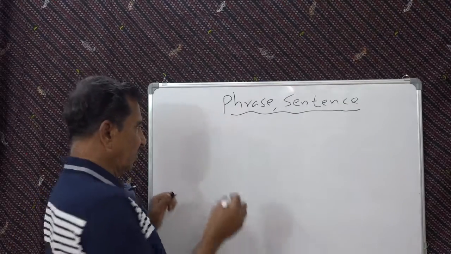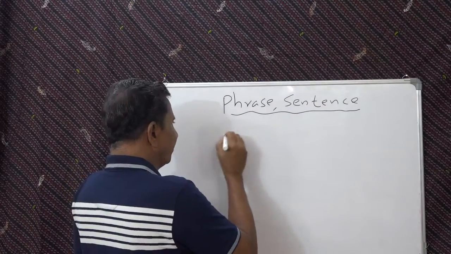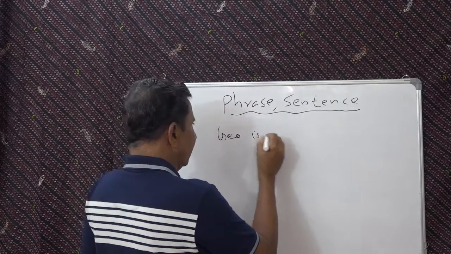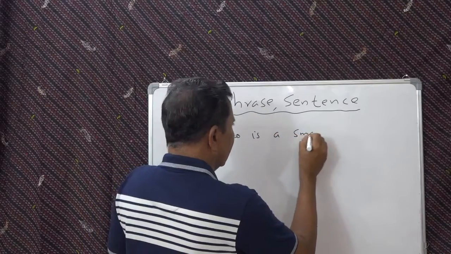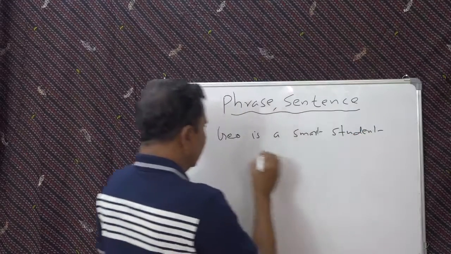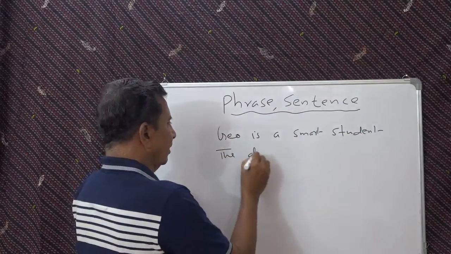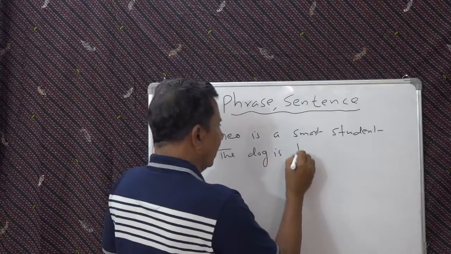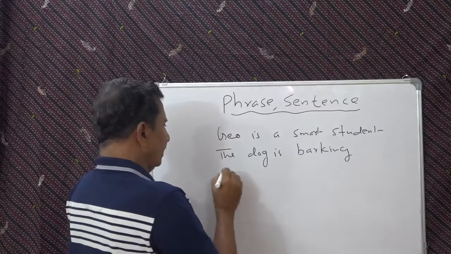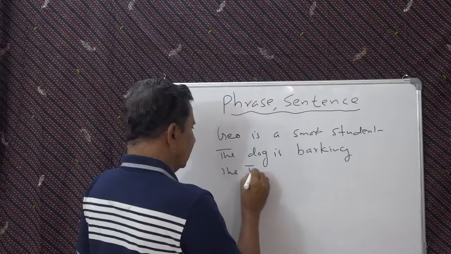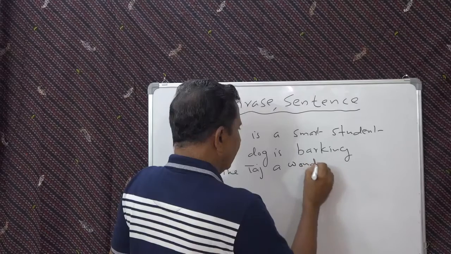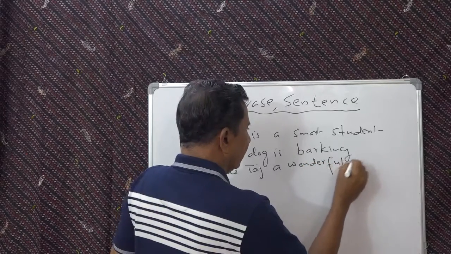Now look at this. We say Geo is a smart student. The dog is barking. Then we say the Taj is a wonderful building.